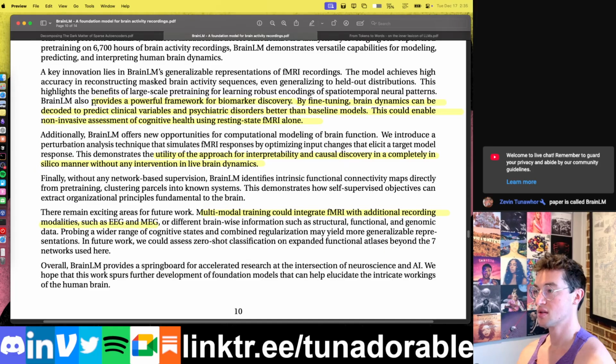So BrainLM provides a powerful framework for biomarker discovery. By fine-tuning, brain dynamics can be decoded to predict clinical variables and psychiatric disorders better than baseline models. This could enable non-invasive assessment of cognitive health using resting fMRI alone. So the implication here is that we might not have to actually do experiments and things to test cognitive health. We might be able to just take a resting state fMRI, a very simple person just lies down in the machine, fMRI is done, and use that to assess the person's health rather than having to show them scary images or anxiety-causing images or whatever it is, right?